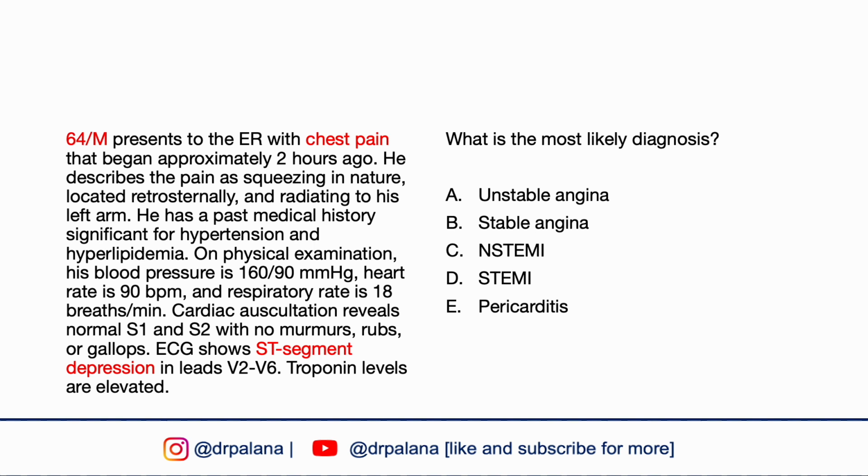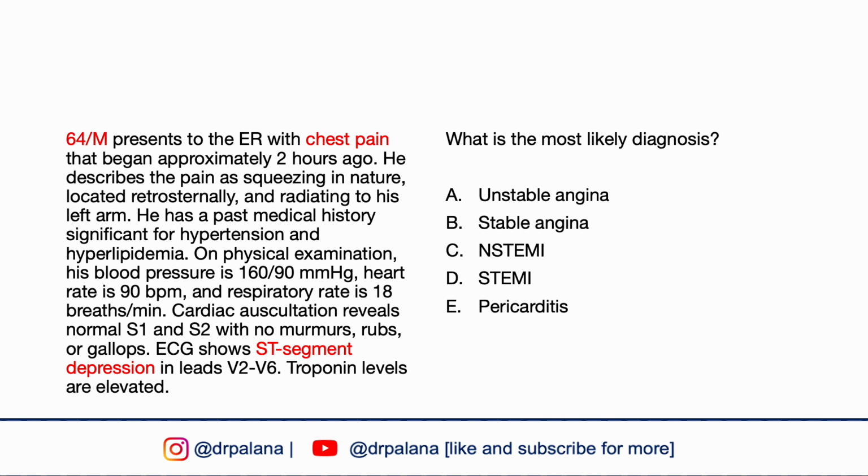A 64-year-old male patient presents to the emergency department with complaints of chest pain that began about 2 hours ago. He describes the pain as squeezing in nature, located retrosternally and radiating to his left arm. He has a past medical history for hypertension and hyperlipidemia.